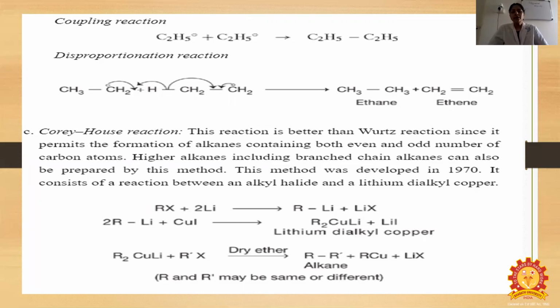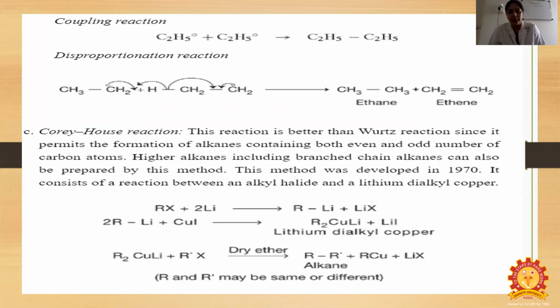Corey-House reaction. This reaction is better than Wurtz's reaction since it permits the formation of alkanes containing both even and odd numbers of carbon atoms. So higher alkanes, including branched chain alkanes, may also be prepared by this method. This method was developed in 1970. It consists of a reaction between an alkyl halide and a lithium dialkyl copper.